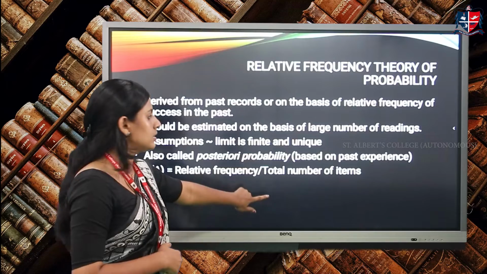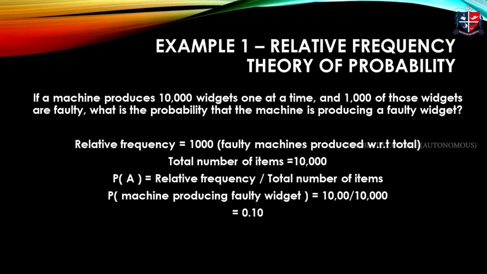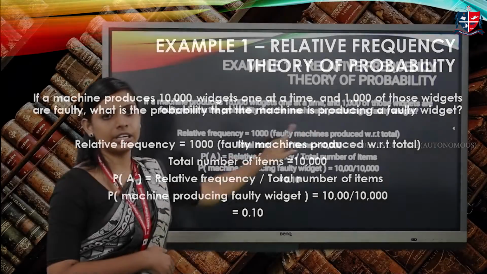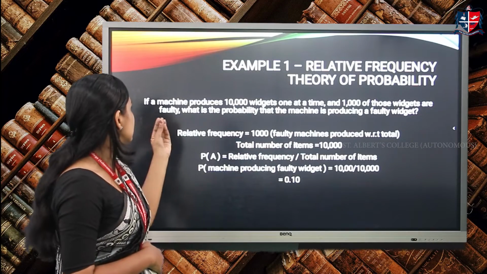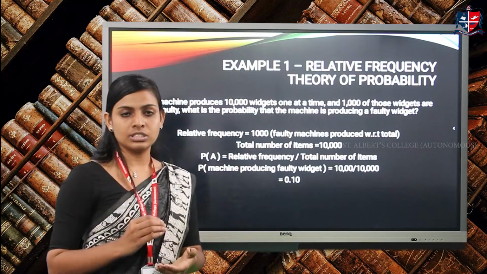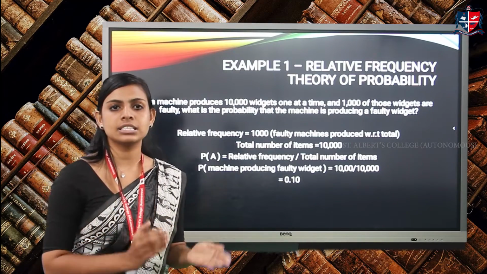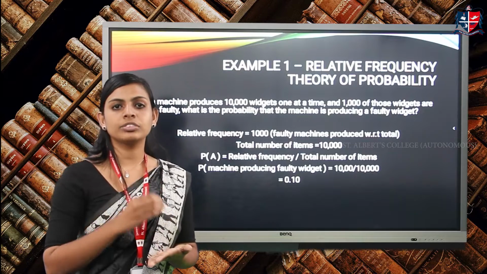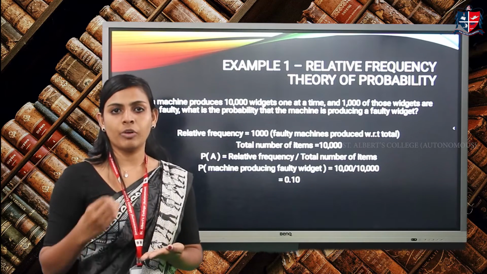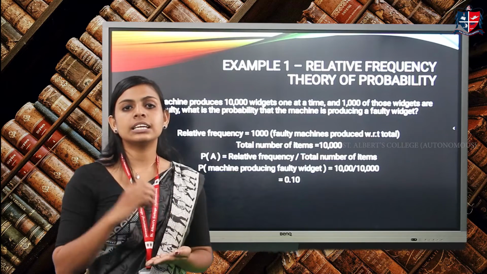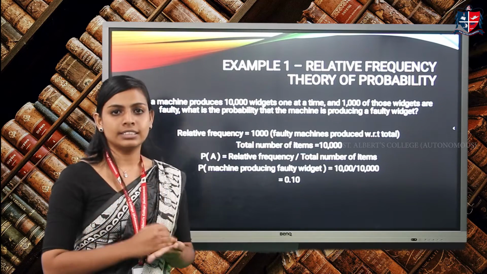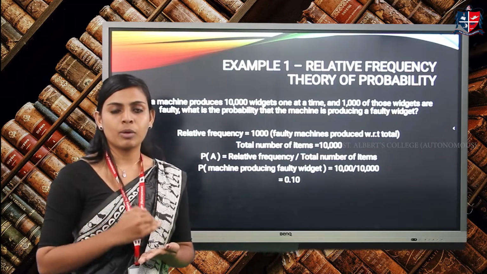So we look at two examples to understand this concept in detail. Here in example 1, the question is: if a machine produces 10,000 widgets one at a time and 1,000 of those widgets are faulty, what is the probability that the machine is producing a faulty widget? From the past data, we can understand that out of the total 10,000, 1,000 will be faulty. So with respect to the total, a certain amount will be faulty. This can be considered an example of the relative probability approach.